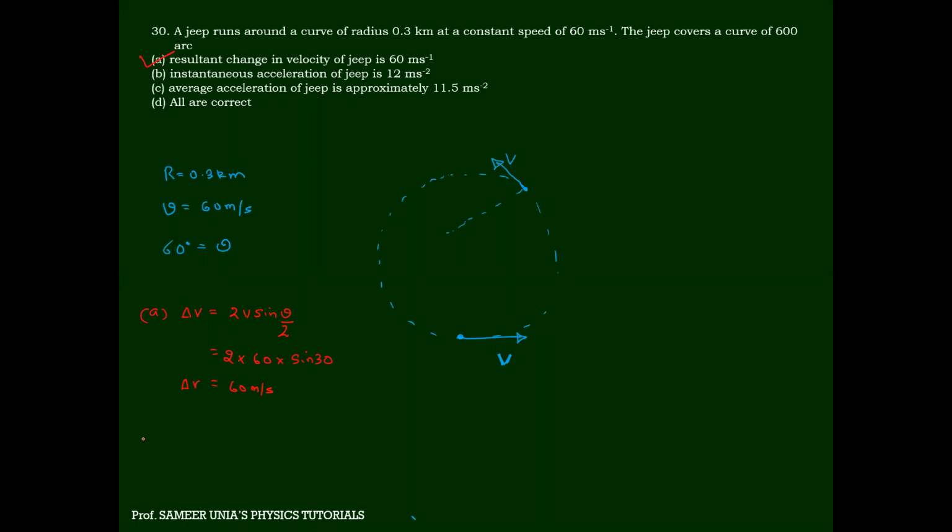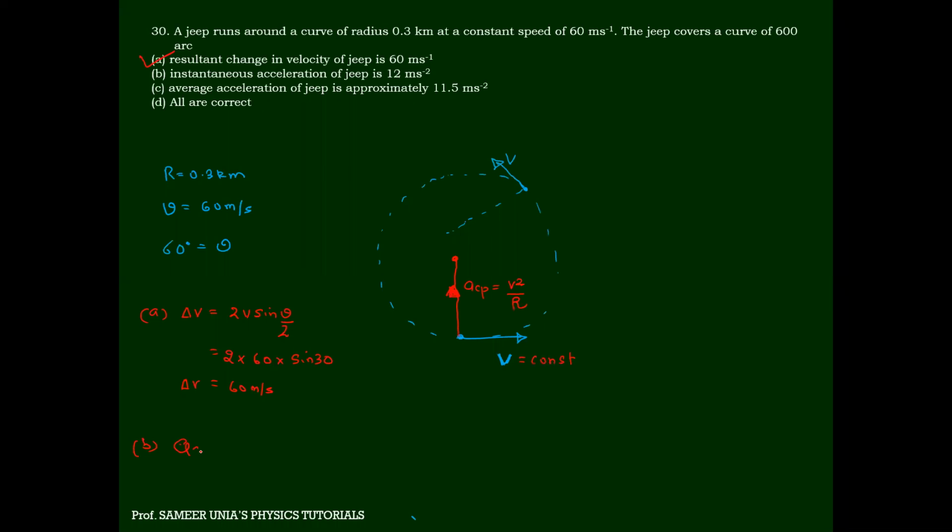Second one, the instantaneous acceleration. Can anyone tell me, since it is going with constant speed, which acceleration is acting at this moment? Fast, fast. Centripetal, right? Because it is UCM.